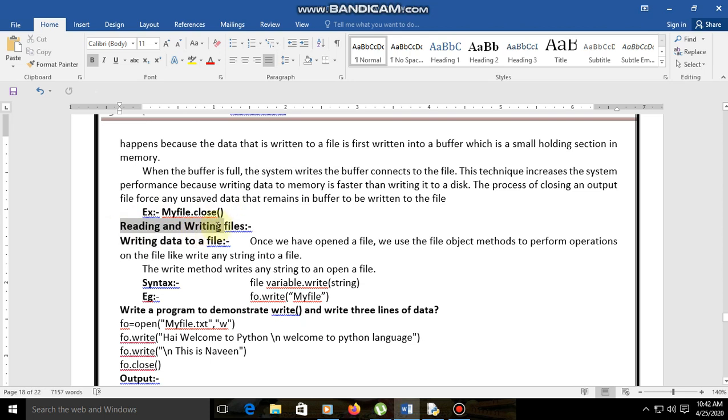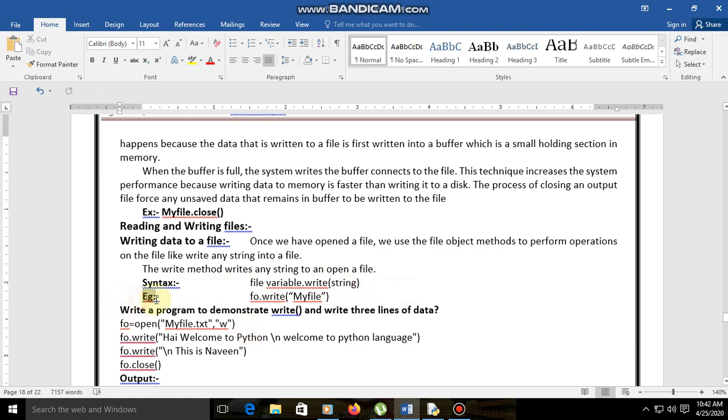Now let us see reading and writing files. First, writing data to a file. Once we have opened a file, we use the file object methods to perform operations on the file, like writing any string into the file. Once we open the file, whatever you want to write can be written into it. The write method writes any string to an open file. For that purpose the syntax is file variable dot write, string.